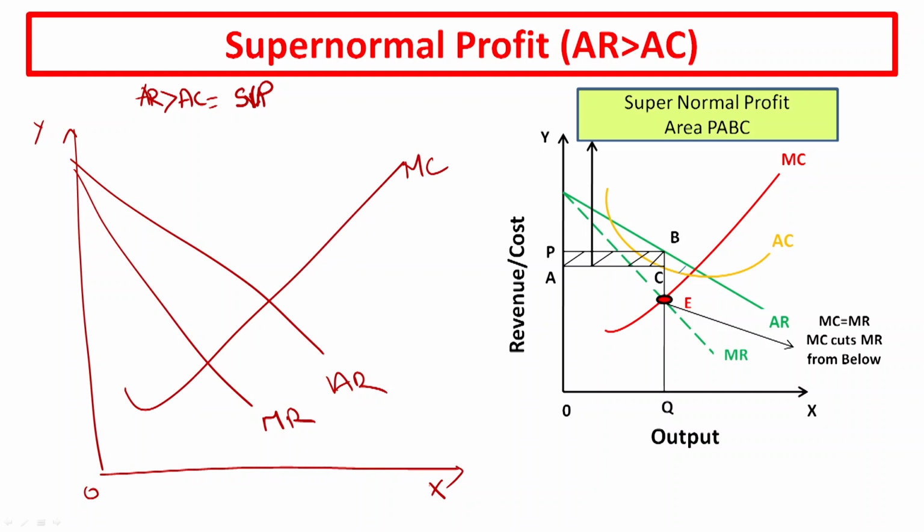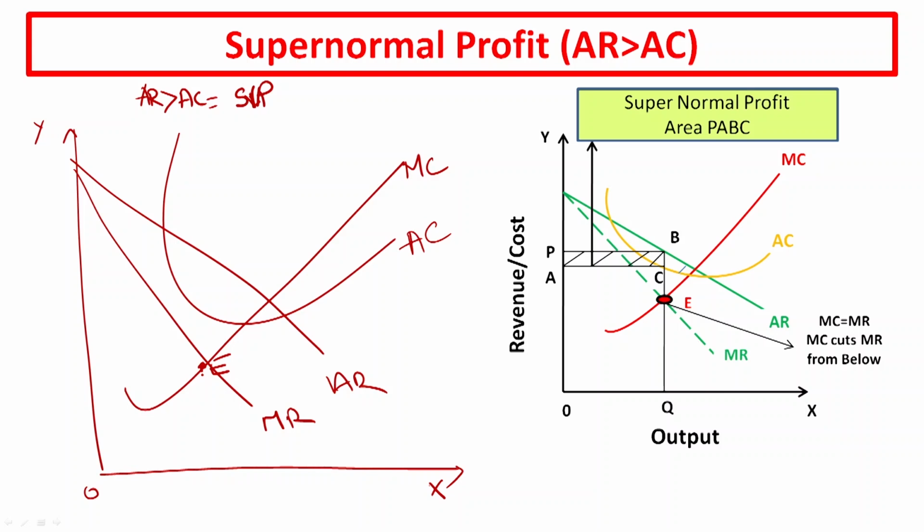This marginal cost and marginal revenue are cutting at this point, and we call it point E, that is the point of equilibrium. Now, next you have to draw the average cost, and your average cost will be below average revenue. Only then can you earn supernormal profit, and your average cost is U-shaped. So, this is your average cost.